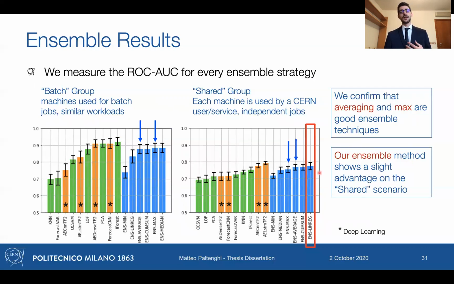On the other side, regarding our method, the linear regression based one, we can see that it has a slightly higher result than the other unsupervised techniques, because of course we are also using supervised information. The difference is not significant at all, so it might be an indicator that it's worth exploring, but at the moment it's not clear.